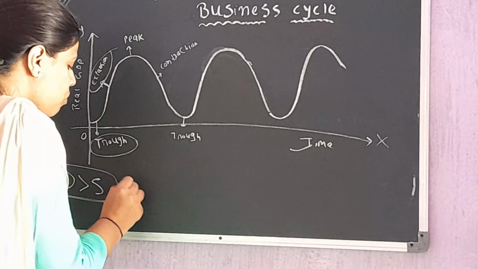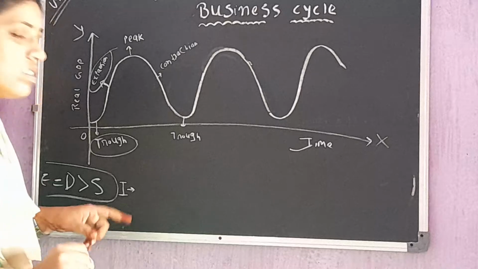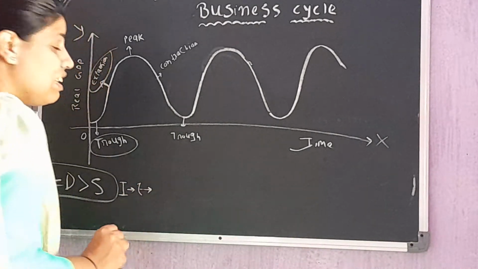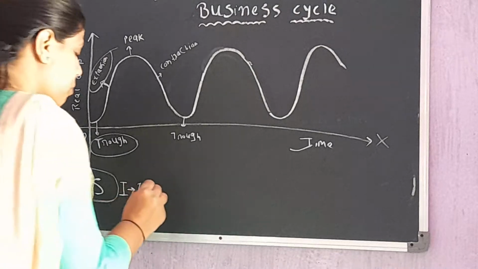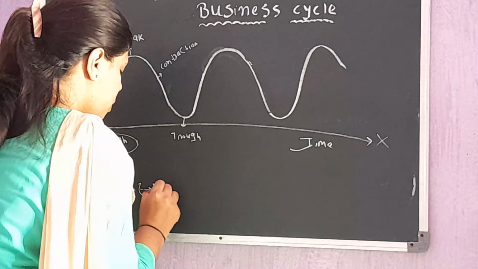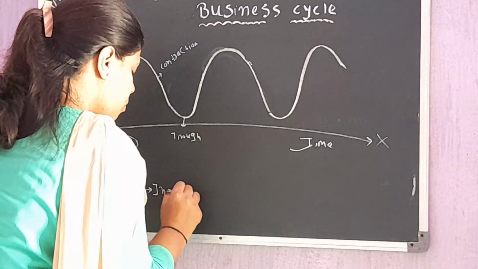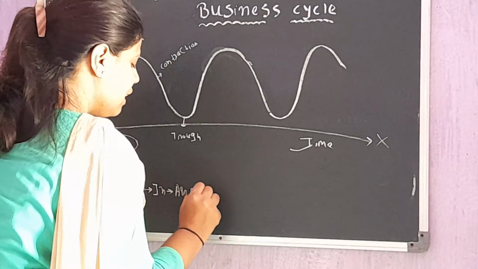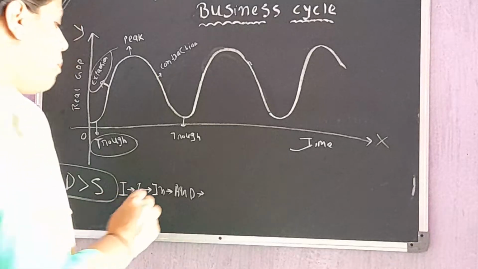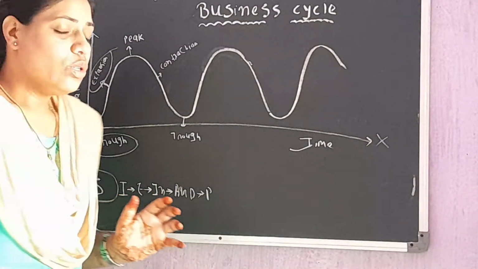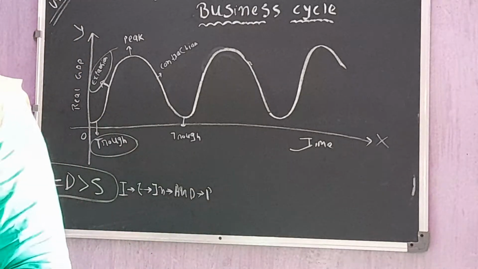More investment means more employment. More employment leads to more income. More income again leads to more aggregate demand. More aggregate demand again leads to more need for production. And this cycle continues in this manner in the period of expansion.